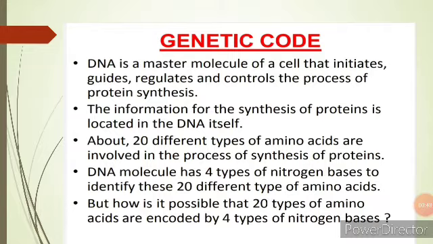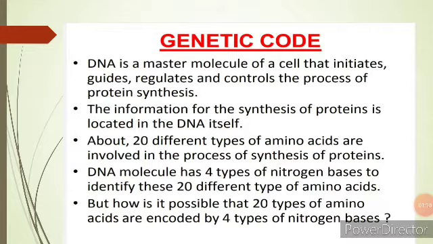The information contained in mRNA is further used by the translational machinery to make protein, and this flow of information from DNA to RNA and RNA to protein synthesis is called the central dogma, which was given by Francis Crick in 1958. Now before translation we will discuss the genetic code.